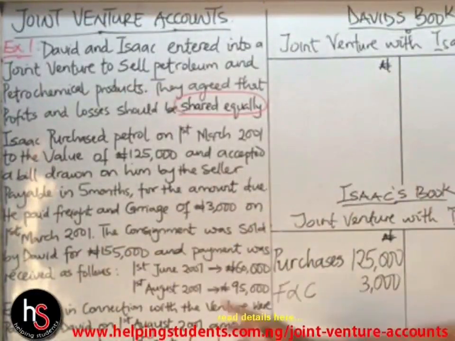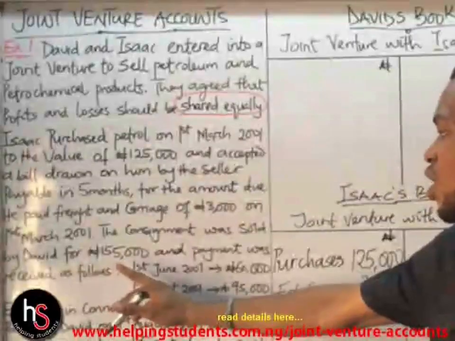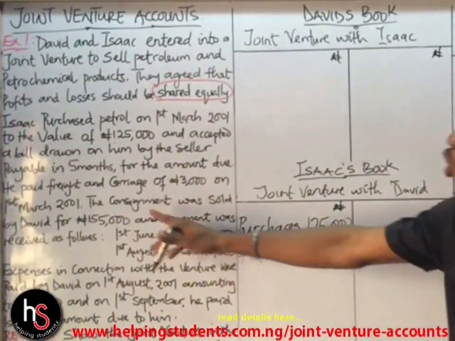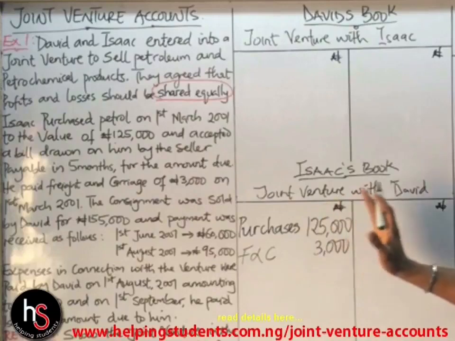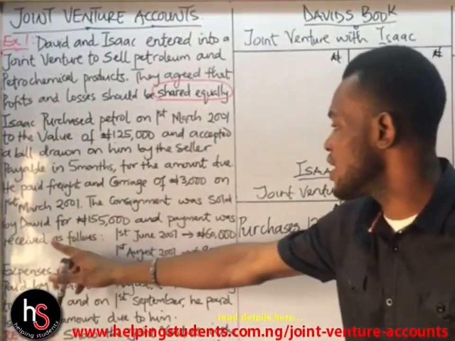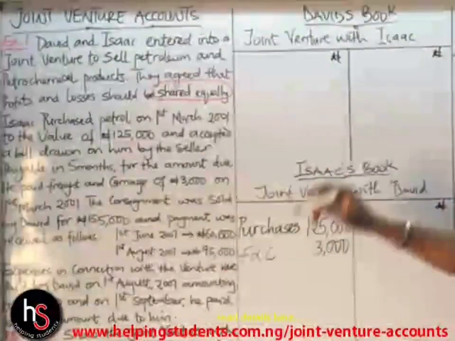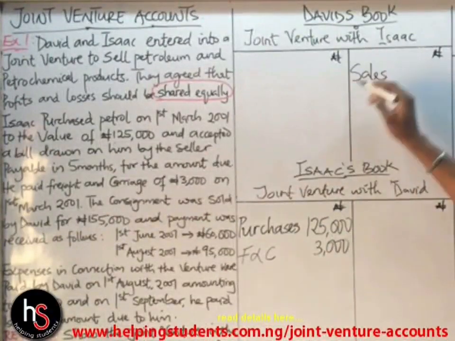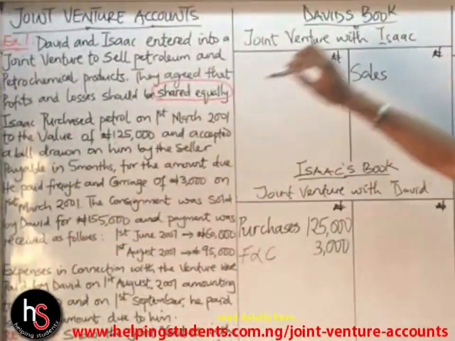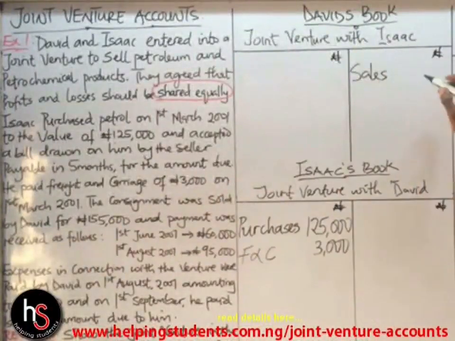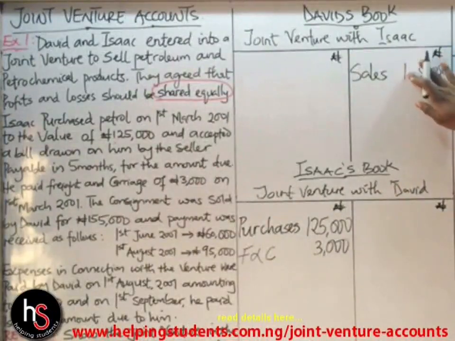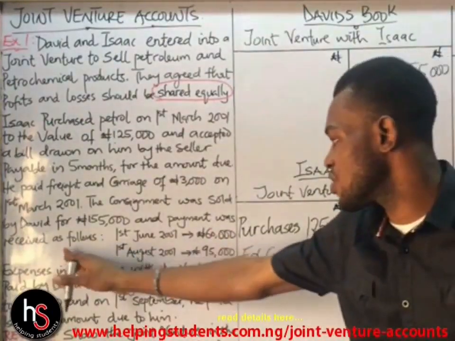On 1st of March, the consignment was sold by David for 155,000. Now they said it was sold by David, and anything sales will be coming on the credit side. Now since David sold the consignment, we have sales, and because they told us it was sold by David, that is the reason why we record it under David's book. So we have sales of 155,000.